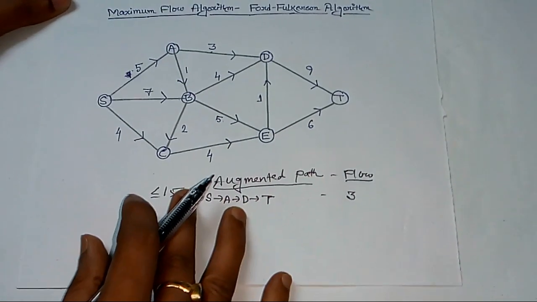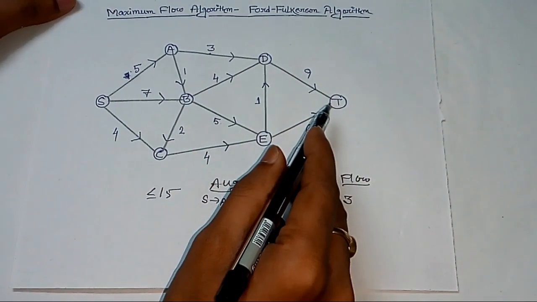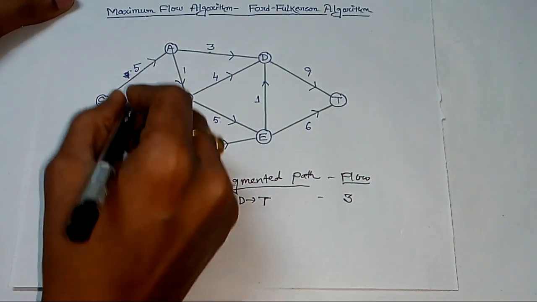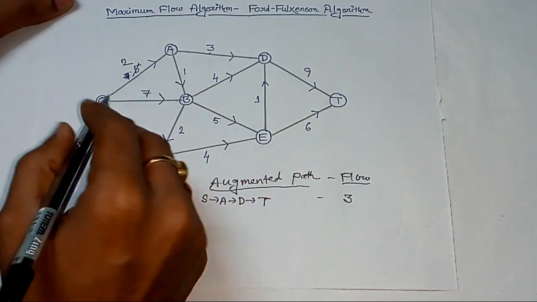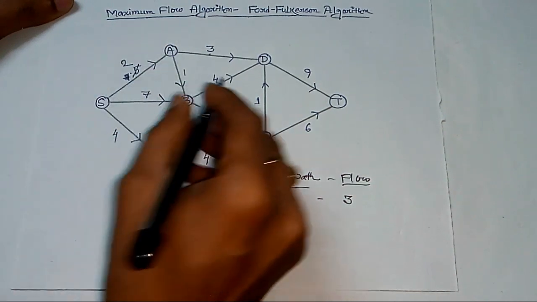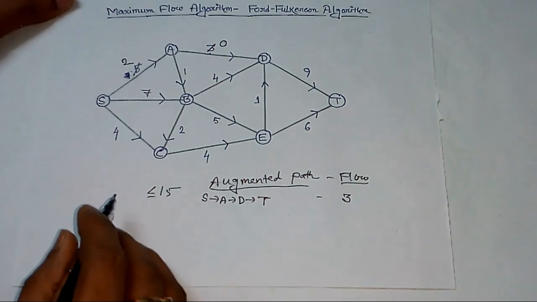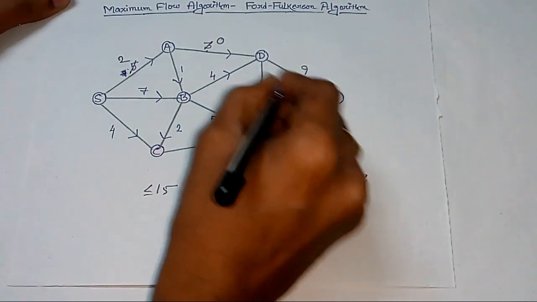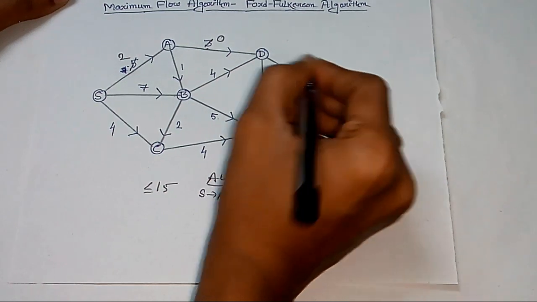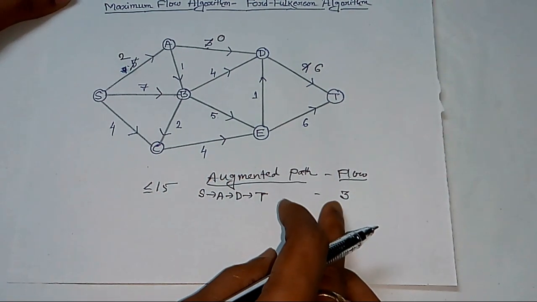So if we send 3 units of petroleum through this path from S to T, then the capacities will be reduced by 3. So the new capacity of SA is 2 now. This is called the residual capacity of this pipeline or this arc. The residual capacity of this arc is 0 now, and the residual capacity of this arc is 6 now. So this is one augmented path.